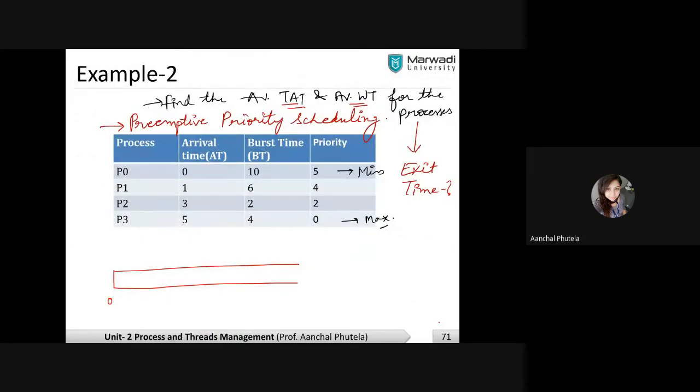Okay, for the first question, you are getting correct answers. Do the second and third questions the same way. I'm just verifying your charts. I'm creating it here for the first question. At 0, P0 will be there for 1 second only. Remaining time is 9. At 1, there's a chart.